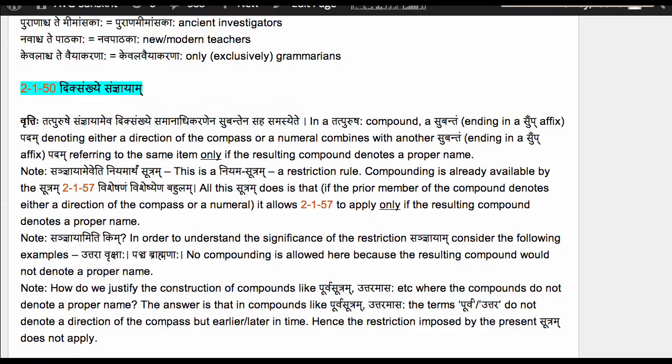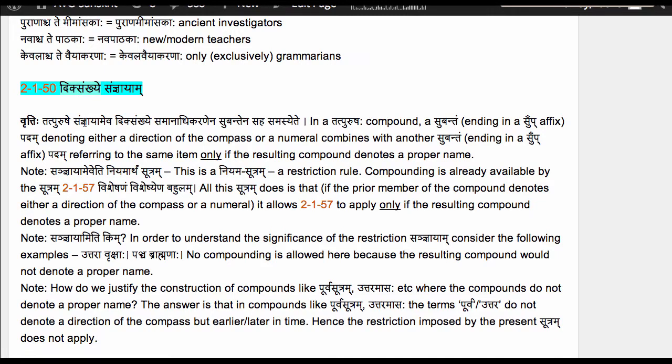So the meaning of this sutram is, in a Tatpurushaha compound, a Subantam Padam denoting either a dik, which is a direction of the compass, or a Sankhya, a numeral, combines with another Subantam Padam referring to the same item, that is Samana Adhikaranena Subantena, only if the resulting compound denotes a proper name, Sanyayam. In the Sutram, the term Dik Sankhye is Strilinge Prathama Dvivachanam.